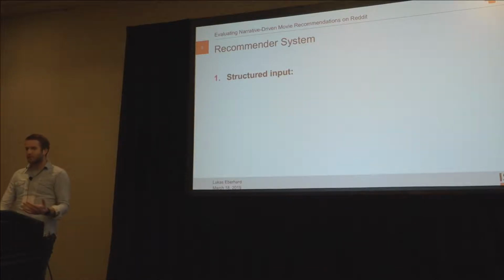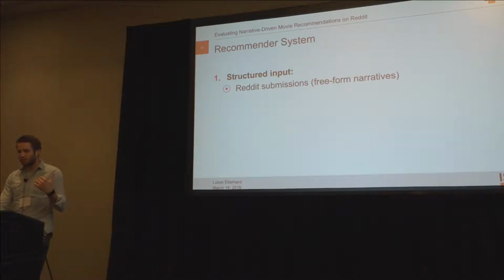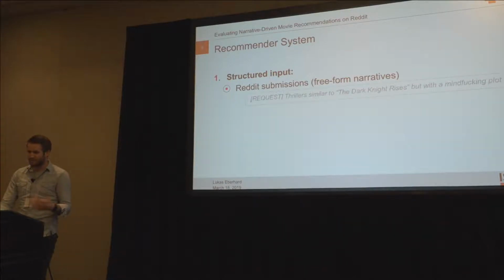So the first part of our recommender system is to have a structured input. But as you've seen before, the Reddit submissions are free-form narratives, as in our example, which is this short text here. And so we needed to bring this into a structured form.